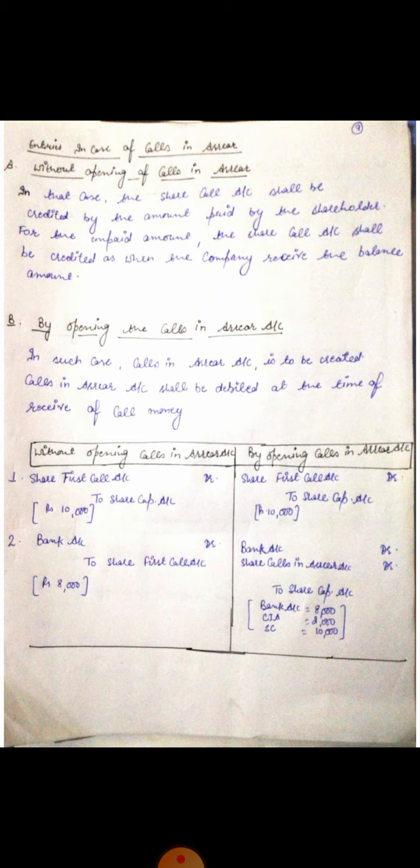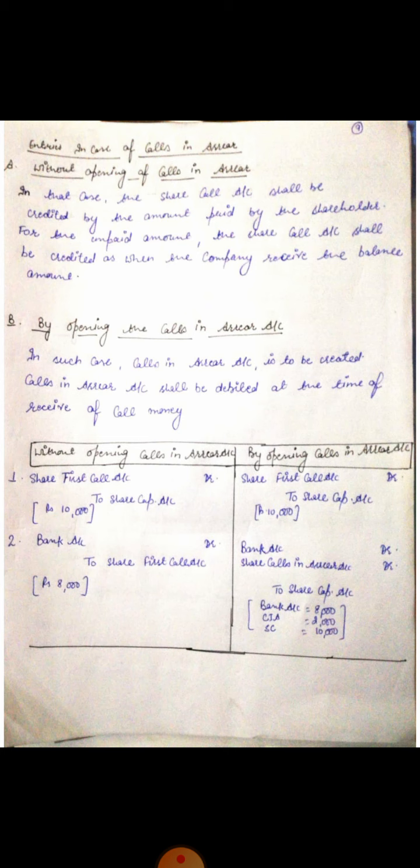First, one must know which amount is not being received by the company. It may be that share first call money is not received, or that share final call money is not received.